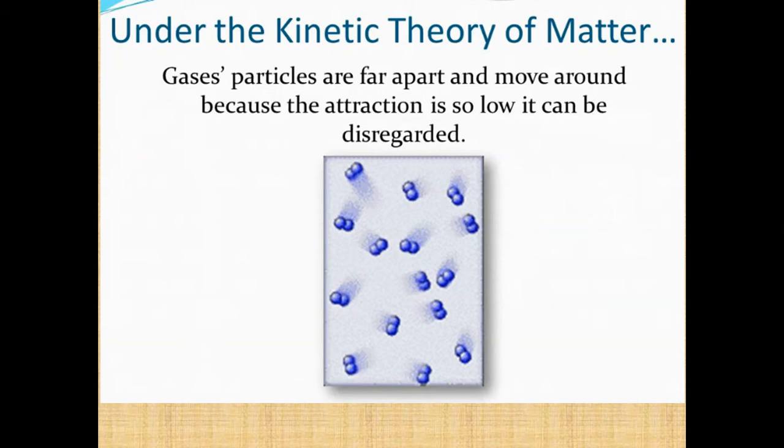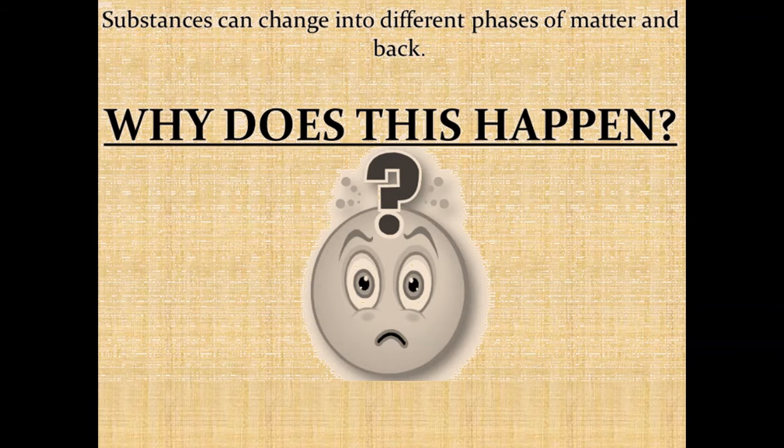Whereas under the kinetic theory of matter, gas particles are far apart and move around because the attraction is so low that it can be disregarded. So we know that in the case of gases, the intermolecular force of attraction is very low, and gases can occupy the entire space in which they have been kept. That is why we can say that the force of attraction can be disregarded.